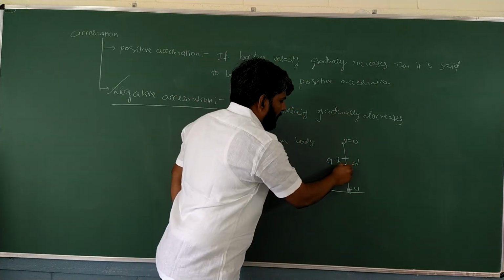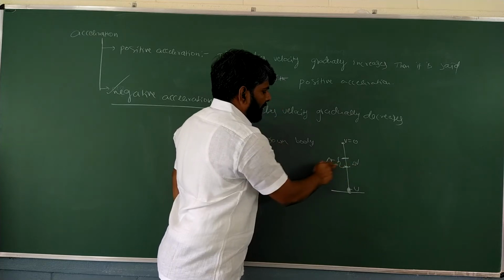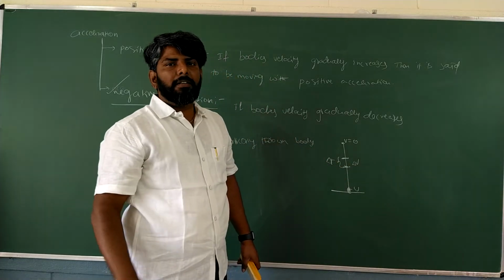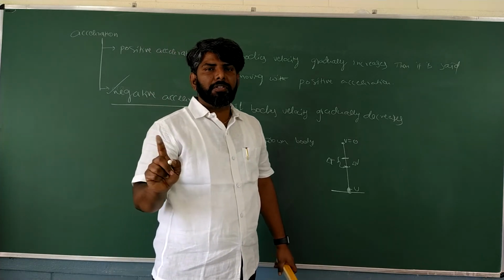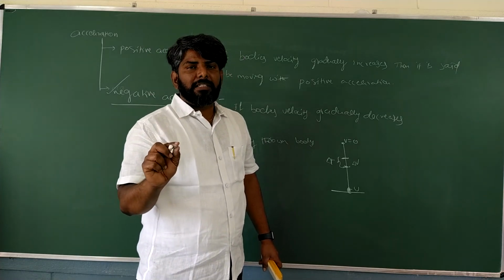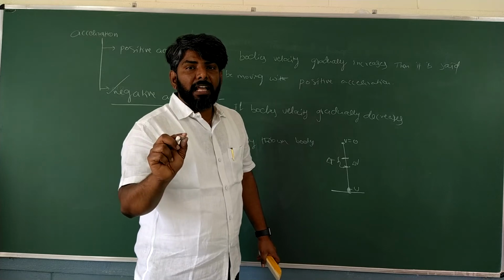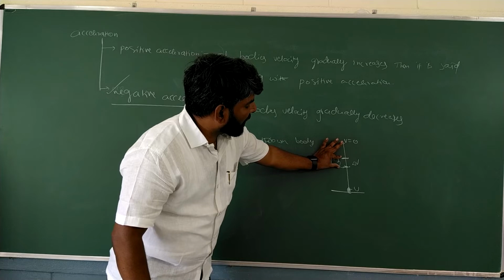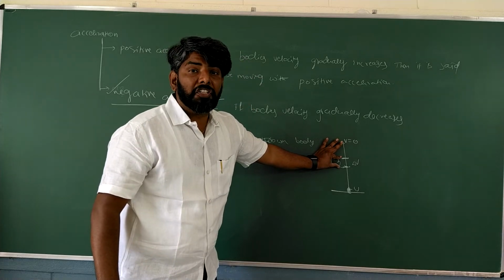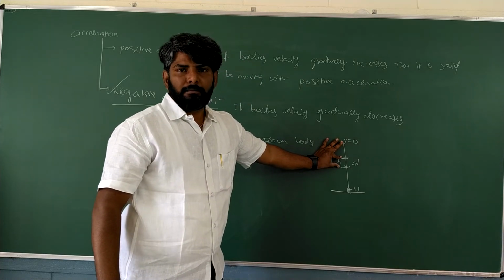At this particular instant, the change in velocity in that particular time is called instantaneous acceleration. So simple, students, don't get confused. It means the change in velocity of a body in its journey at a particular instant of time. Got it?